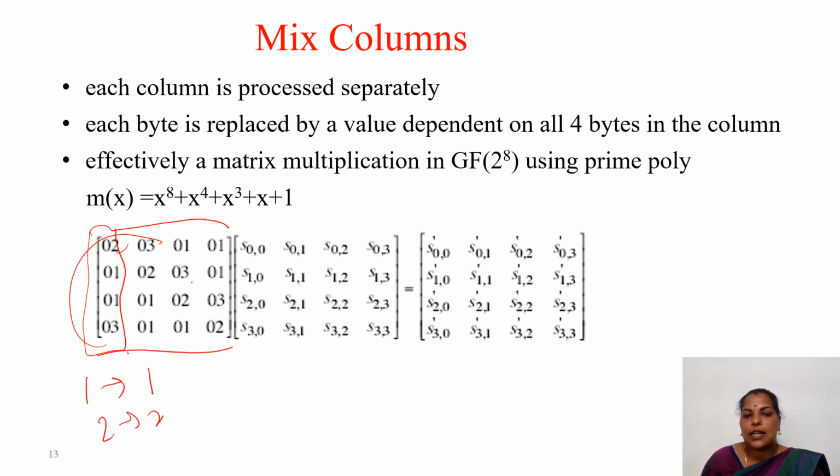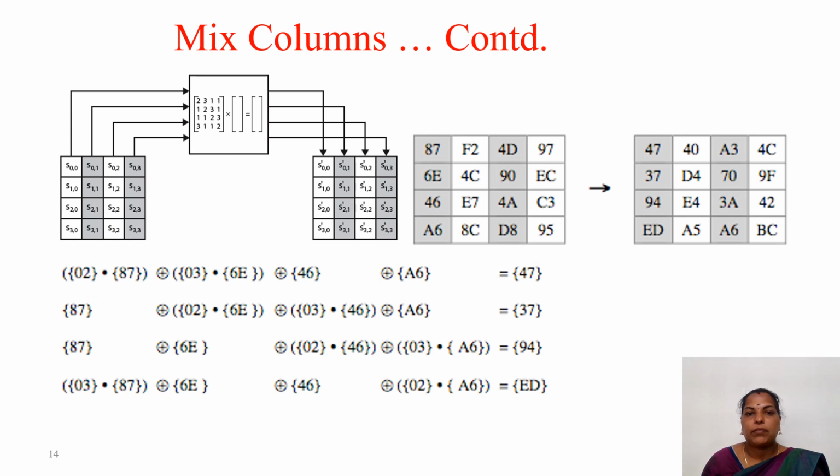So for 1 you have to consider it as 1, and 2 is considered as x, and 3 you have to consider as x plus 1 while performing the multiplication. So here always what we are doing is matrix multiplication in Galois field of 2 power 8, using the prime polynomial m of x equal to x power 8 plus x power 4 plus x cube plus x plus 1. So this Galois field of 2 power 8 we are applying in AES in the mix columns transformation.